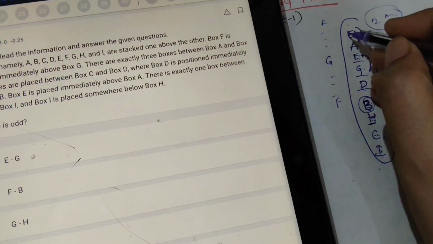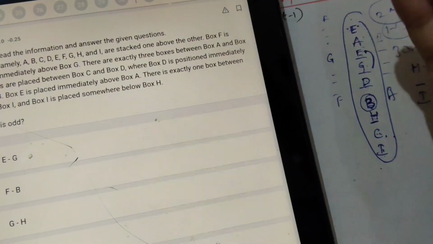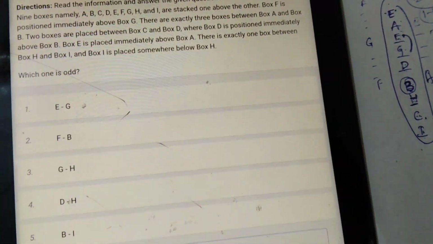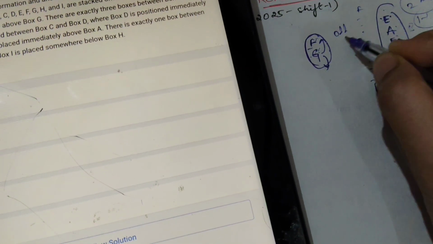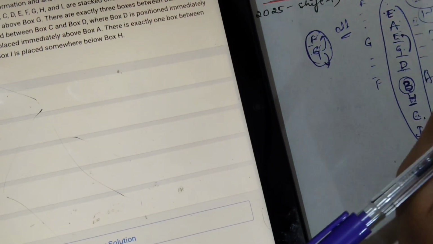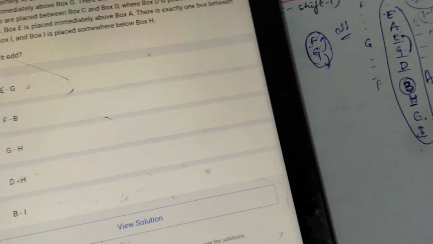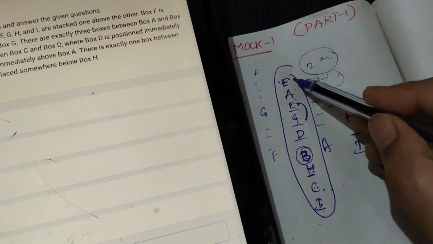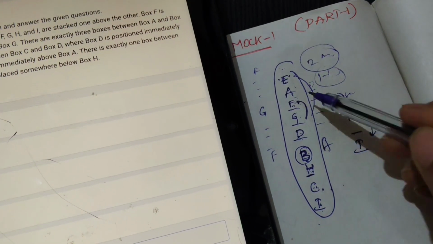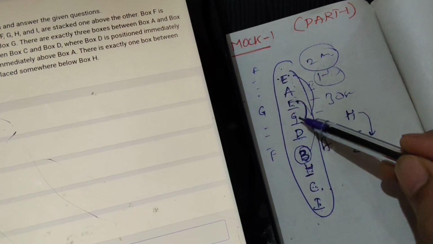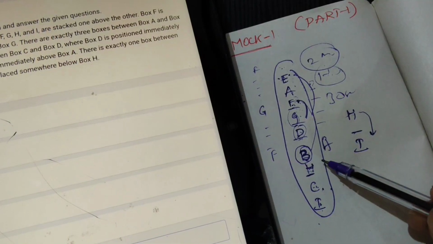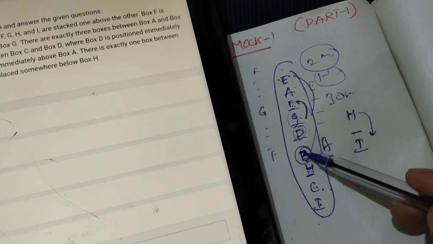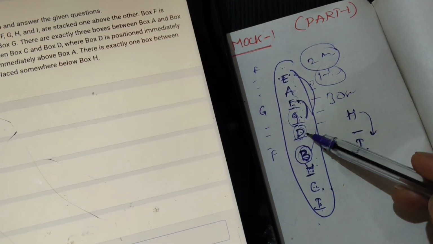Next, which one is odd? Odd means different from the other 4 options. One option will be different from the other 4, meaning 4 will be the same and 1 will be different. Now E and G, first option: here E and G, 2 boxes are there between them. F and B, 2 boxes between them. G and H, 2 boxes between G and H. D and H, only one box is there. So this is the odd one.